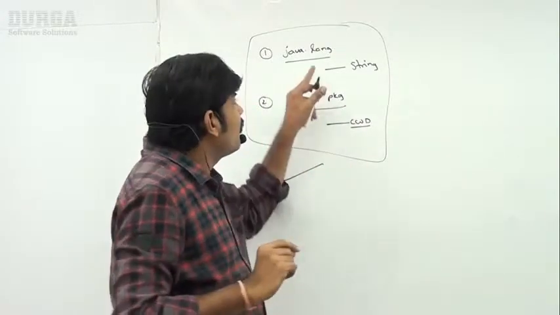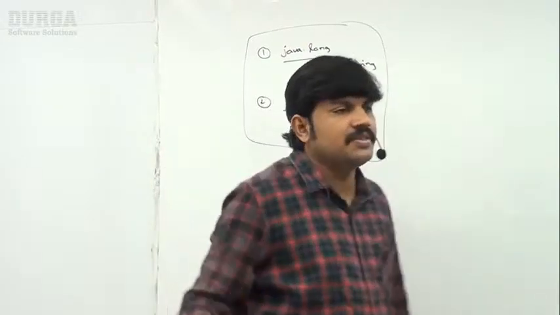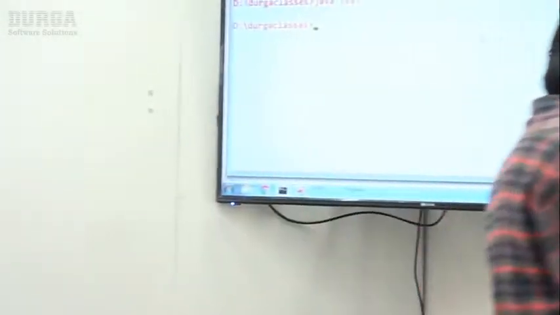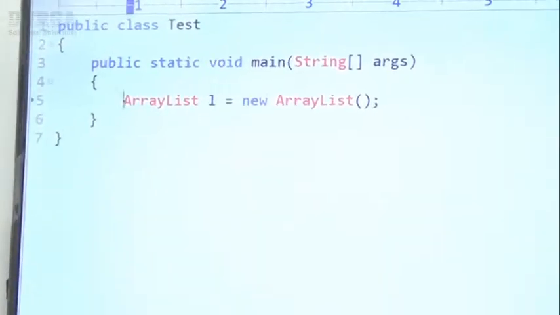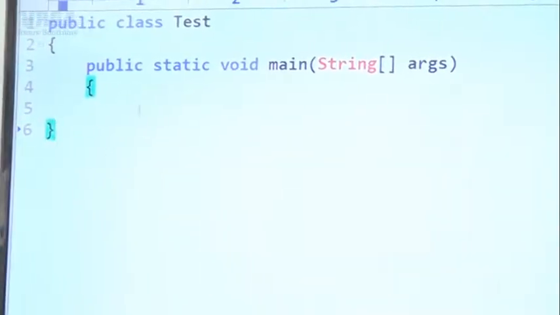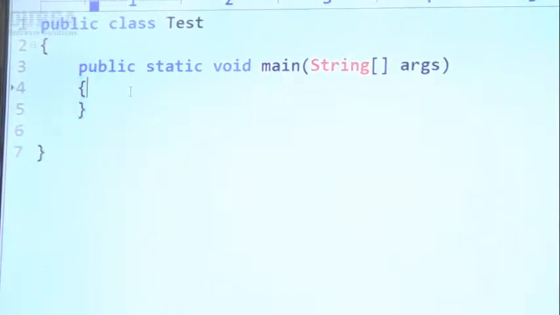Let me show a small example for this. Here observe, I'm taking a class Test. No import statement. I'm not taking any import statement, right?